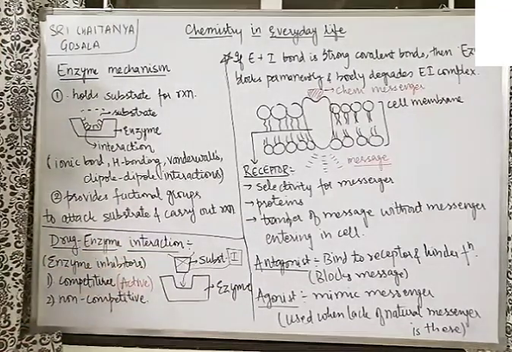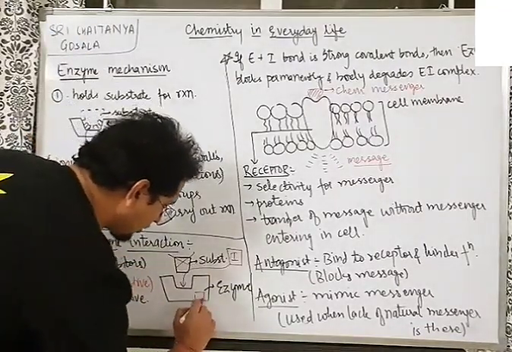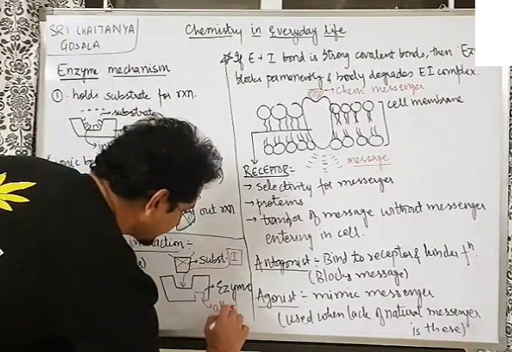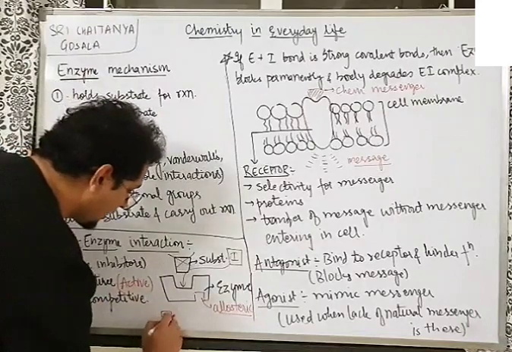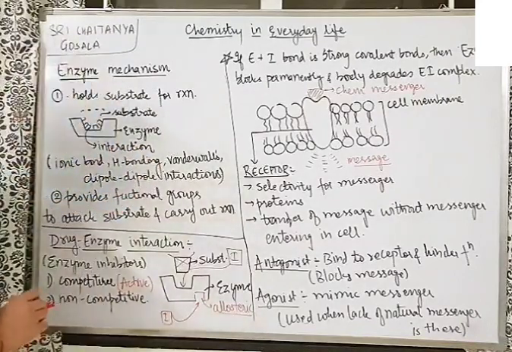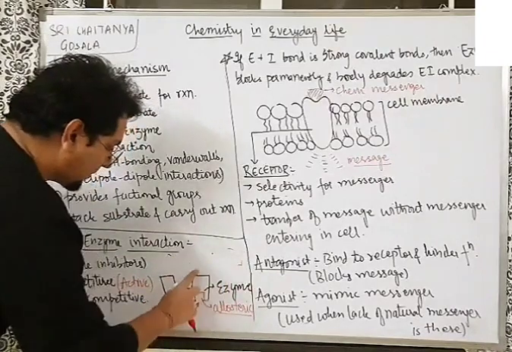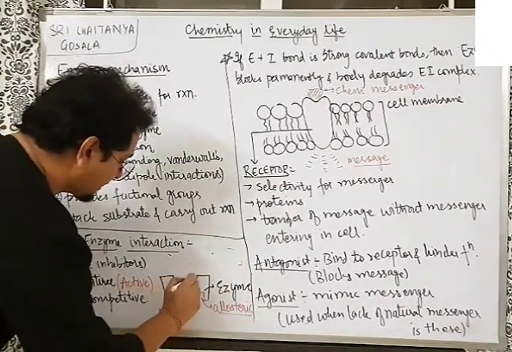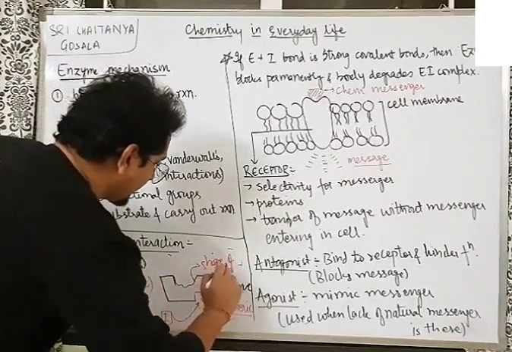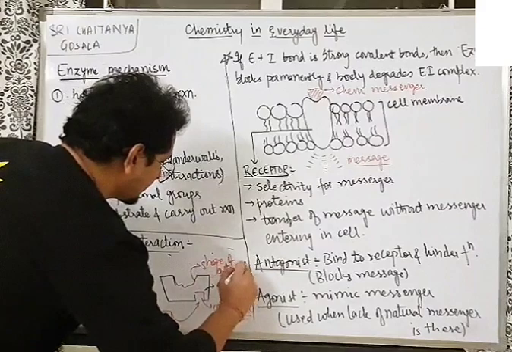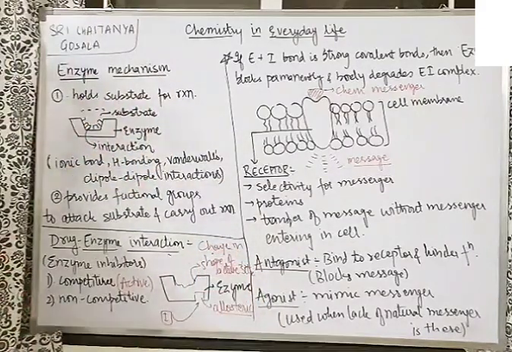Second is non-competitive. What happens in non-competitive? There is another site, this kind of site, which we call the allosteric site. So if there is some inhibitor, it will come to the allosteric site. When it comes to the allosteric site, the shape of the active site gets changed. The shape of the active site changes. Okay? So there is a change in the shape of the active site.